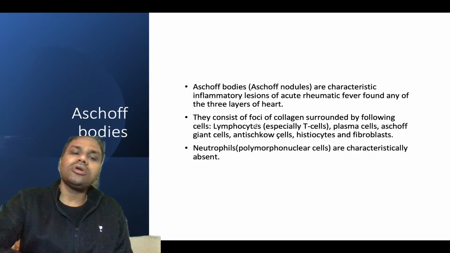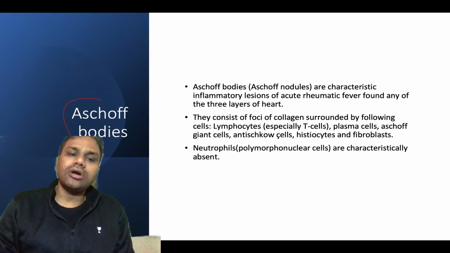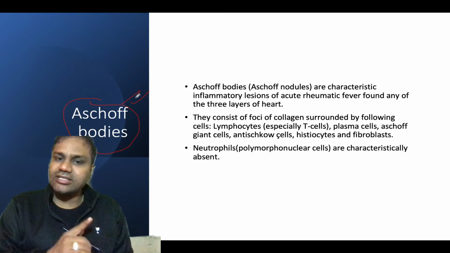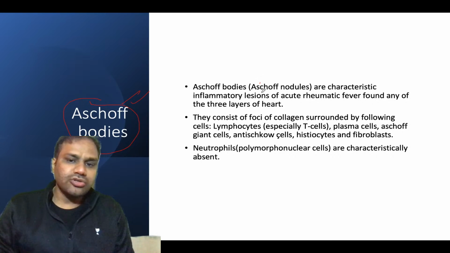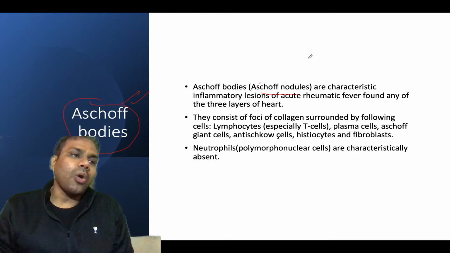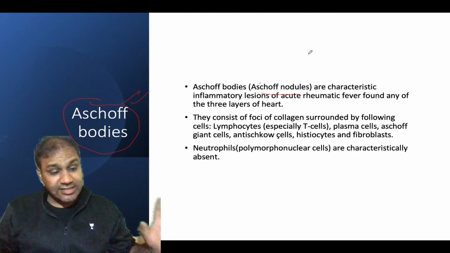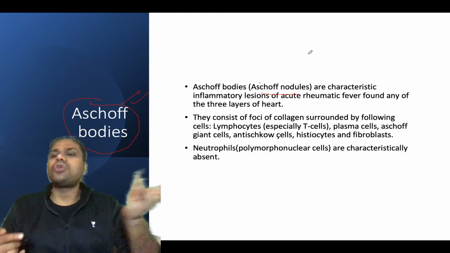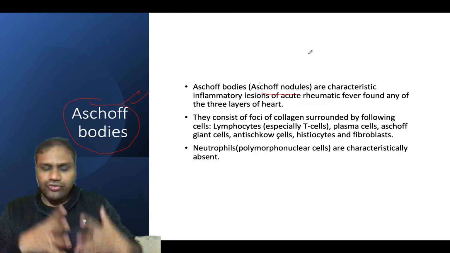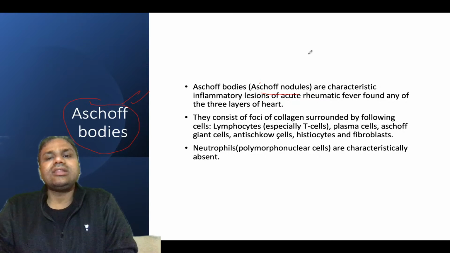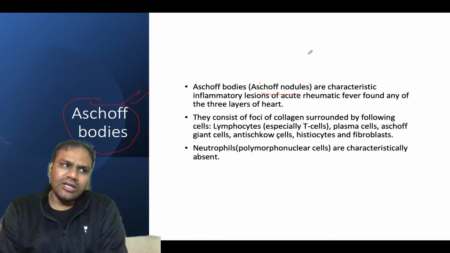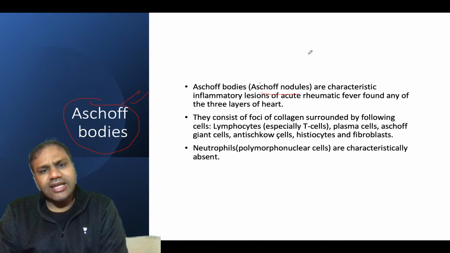Now from pathology, you need to know complete information about Aschoff's body. These Aschoff bodies are found in acute rheumatic carditis. Okay, that is important. Aschoff bodies are also known as Aschoff nodules. What are they? As I said, what is carditis? It is an inflammation. Aschoff's body is when acute inflammation changes into chronic inflammation, and then it shows a giant cell type of reaction.